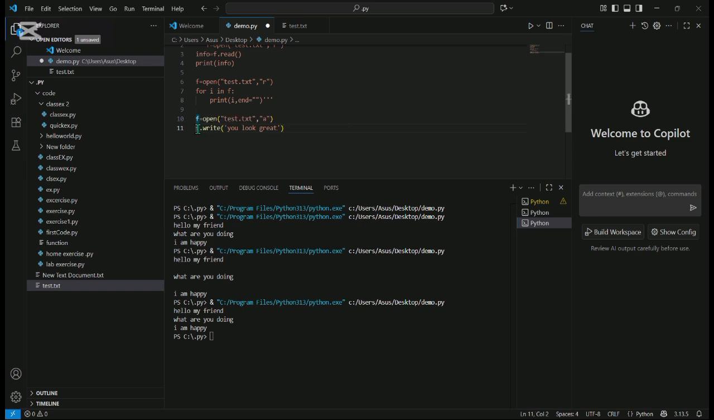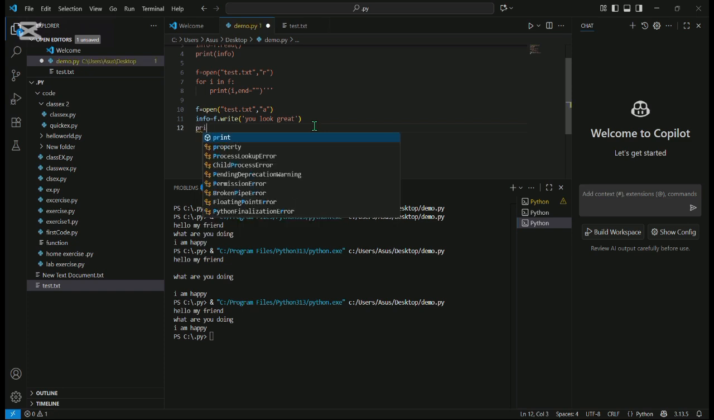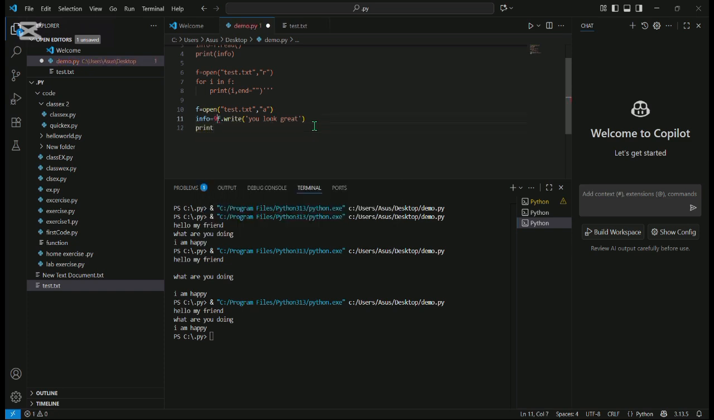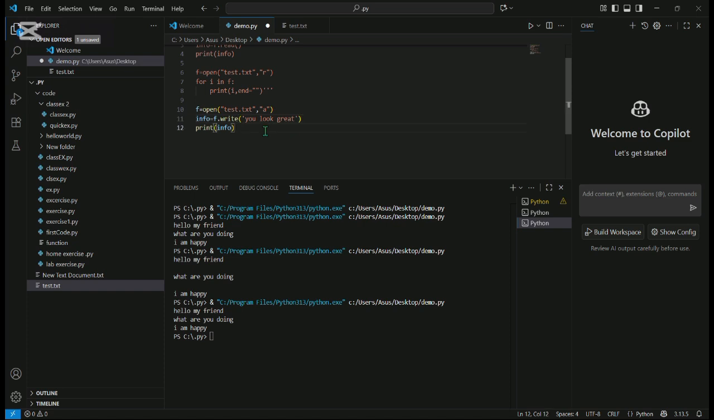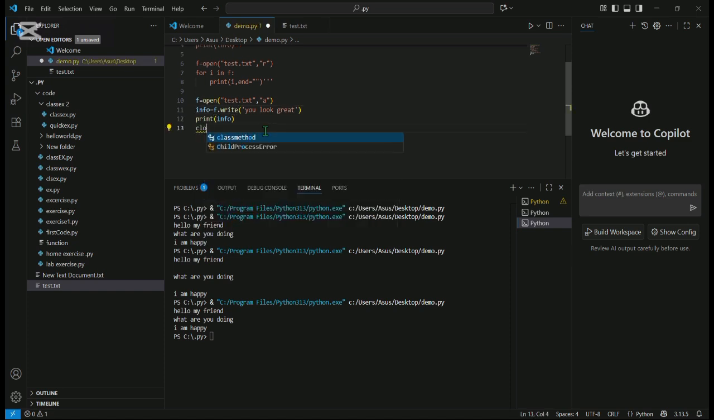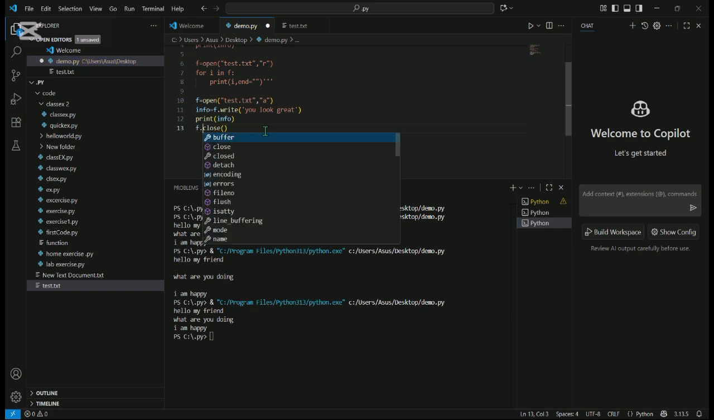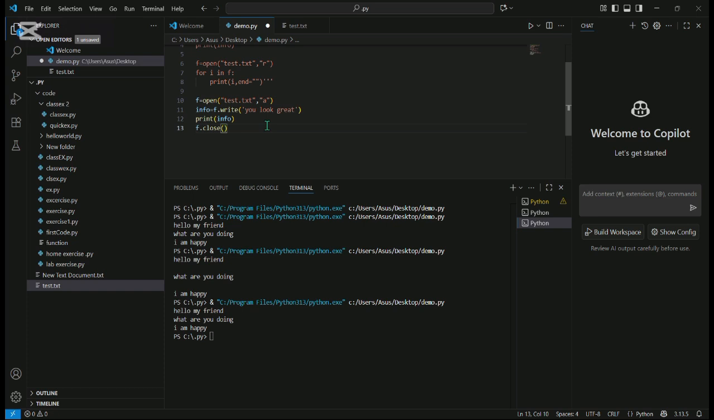In order to see the information, we have to give a variable, so we give info. Next, I'm going to print info. Now let me run the code. Also close. Whenever we read the file, we shouldn't forget to close the file. Now let me run it here.